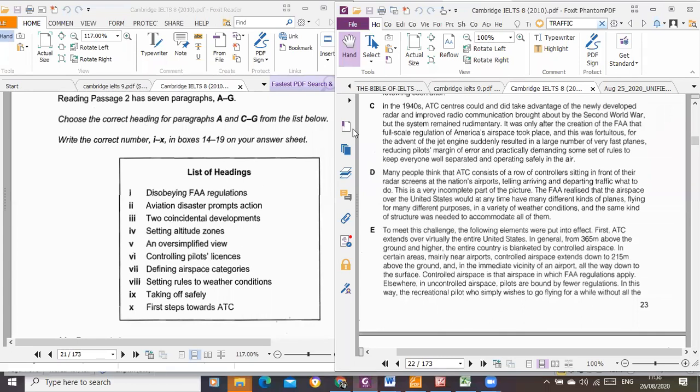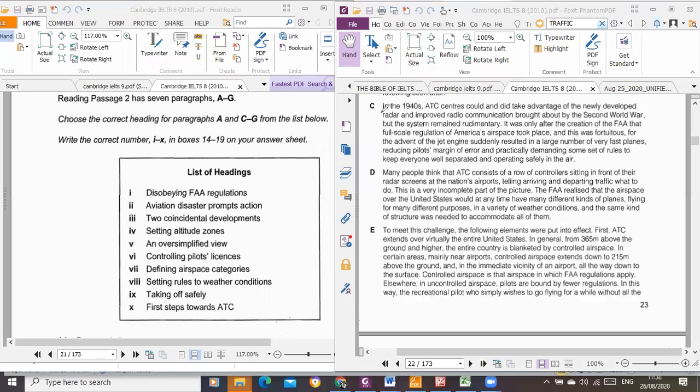Okay. Now in paragraph C, this is also all about a main theme, the central message that they want to pass across and how they are connected.